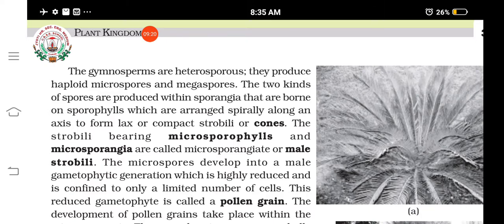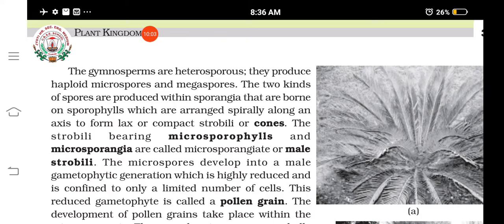The gymnosperms are heterosporous. Hetero means what? Different. Homo means same. Okay. So heterosporous means what? They produce two different types of spores. Okay. So we have discussed a little bit about spores in pteridophytes, isn't it? So here also you can find that two different types of spores are produced. One is what? Microspores or male spores, and megaspores or female spores. And the spores are produced in different sporangia, that is microsporangia and megasporangia. Understood?